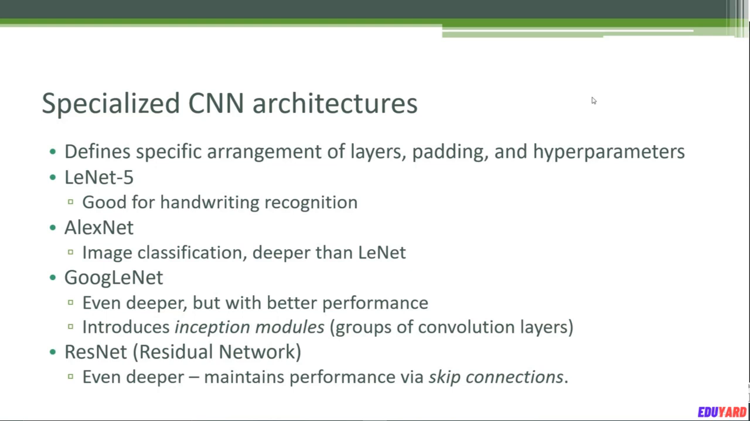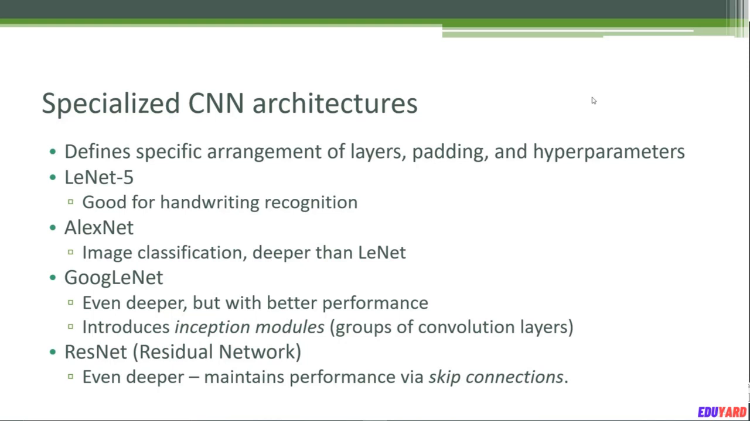So in the example we talked about on the previous slides, we only had a single hidden layer. But you can have as many as you want. It's just a matter of how much computational power you have available. There's also GoogLeNet, you can probably guess who came up with it. It's even deeper, but it has better performance because it introduces this concept called inception modules. It basically groups convolutional layers together, and that's a useful optimization for how it all works.